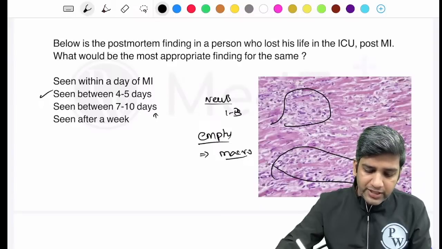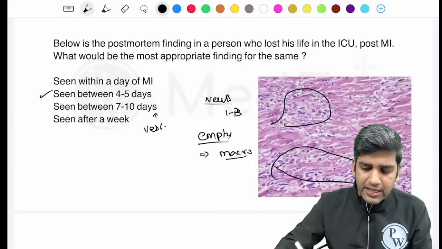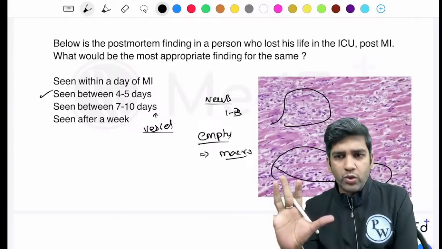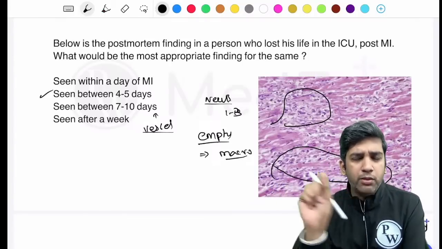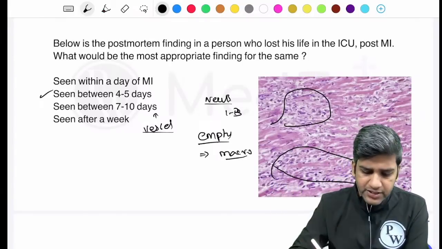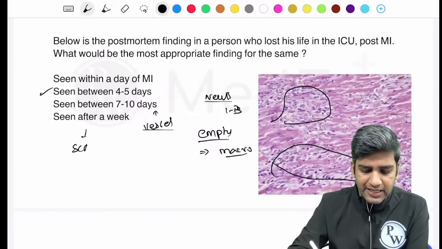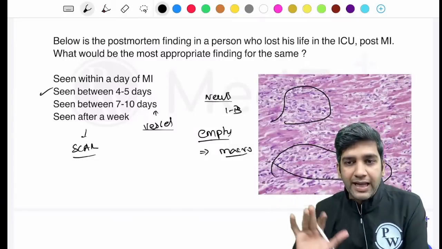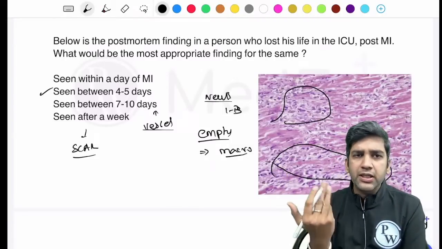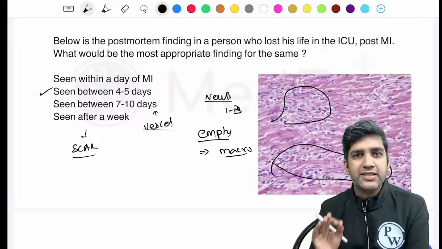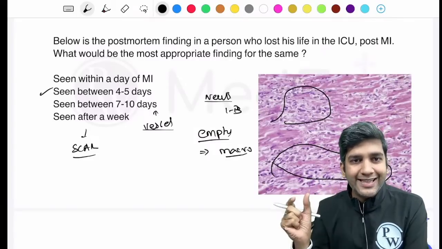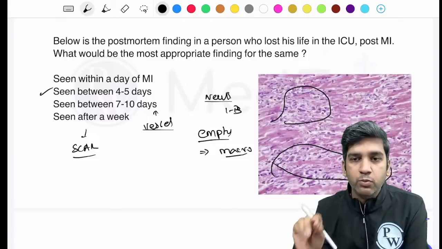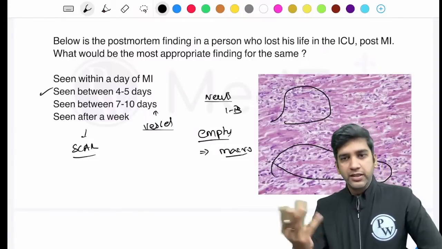Somewhere around 7 to 10 days, you should see lots of vessels. I don't think you had vessels in that image. Okay, 3 to 4, whatever it is, it's somewhere in the ballpark of 4 to 7 days if you see macrophages. If it's after a week, you will see only scar tissue, which is going to be a pink layer. If 1 to 2 days is not in the options, I'd go with macrophages, the clear area. So the appropriate answer would be somewhere around 4 to 5 days. If anything was in the ballpark, that's the right answer.